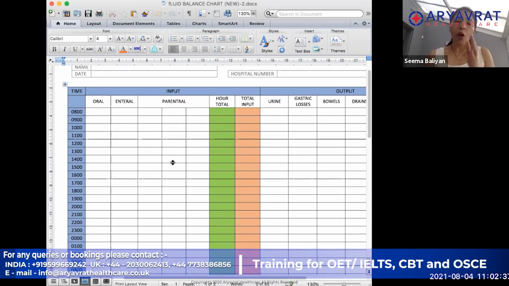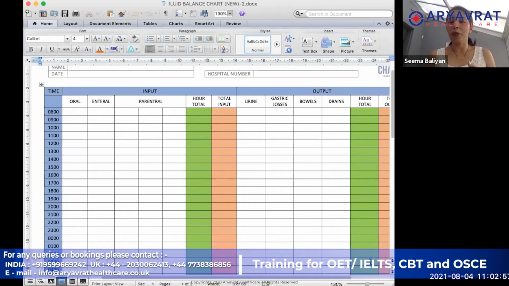Then on the output side, output again could be in the form of urine, gastric losses, maybe vomiting, or bowels, where a patient has opened the bowels, and then there are drains. It is possible the patient is having a chest drain or an abdominal drain and all those things. So these are the ways the output goes out from. Depending upon our history, we are going to be writing what the output of the patient has been.